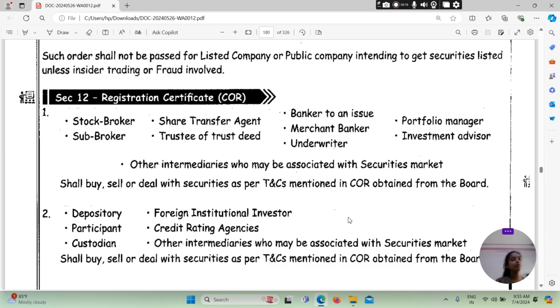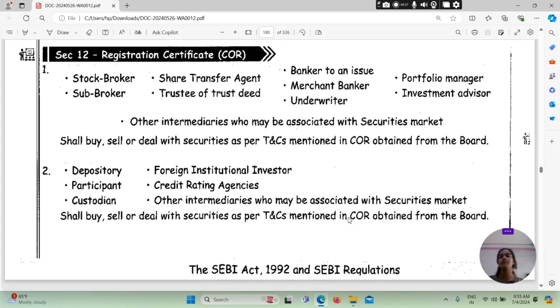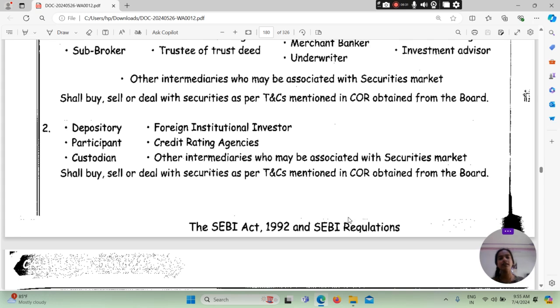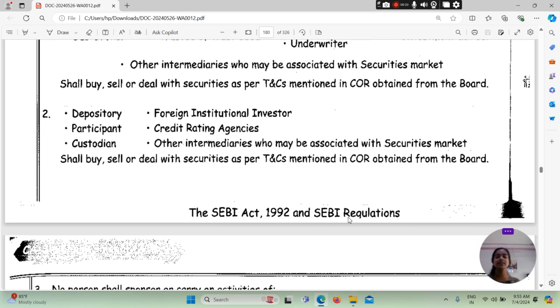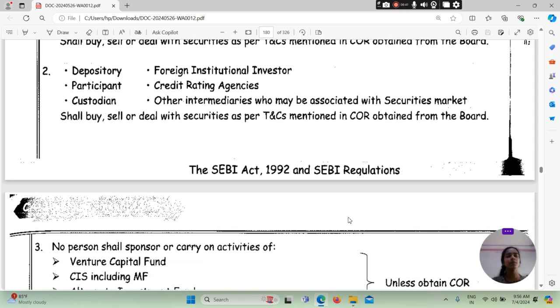तो स्टॉक ब्रोकर, सब ब्रोकर, शेयर ट्रांसफर एजेंट, ट्रस्टी ऑफ ट्रस्ट डीड, banker to an issue, merchant banker, underwriter, portfolio manager, investment advisor, other intermediaries who may be associated with securities market shall buy कर सकता है, सेल कर सकता है, डील कर सकता है सिक्योरिटीज में as per the terms and conditions mentioned in the COR obtained from the board.